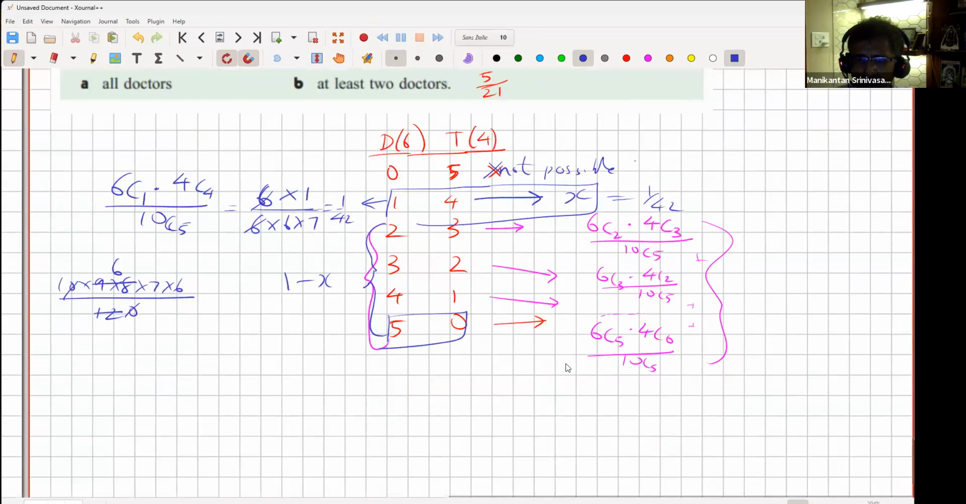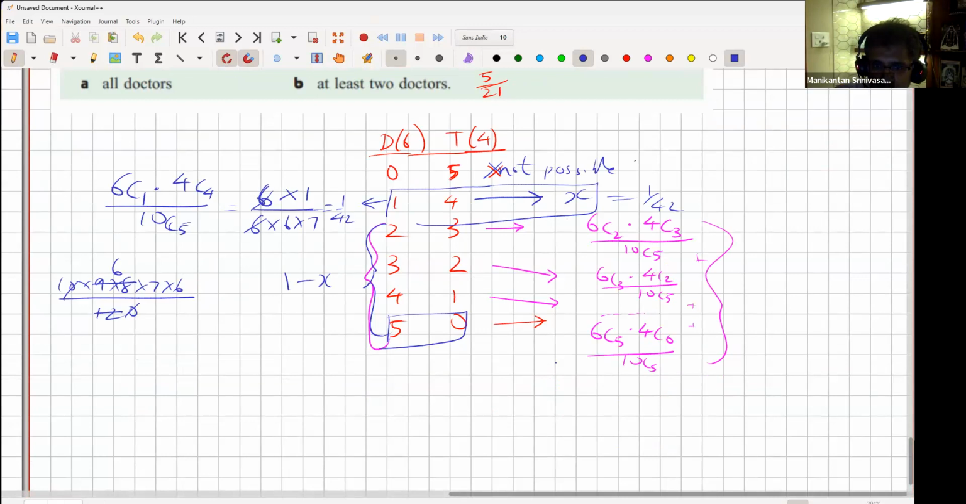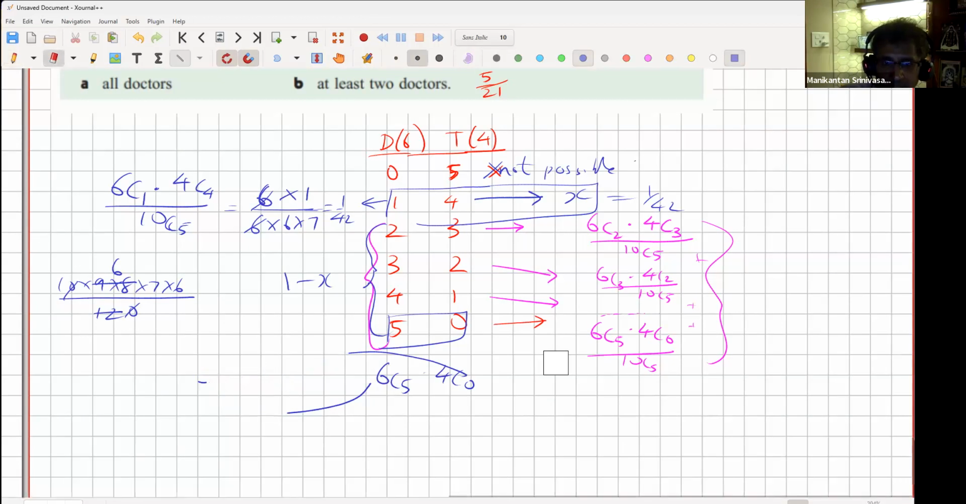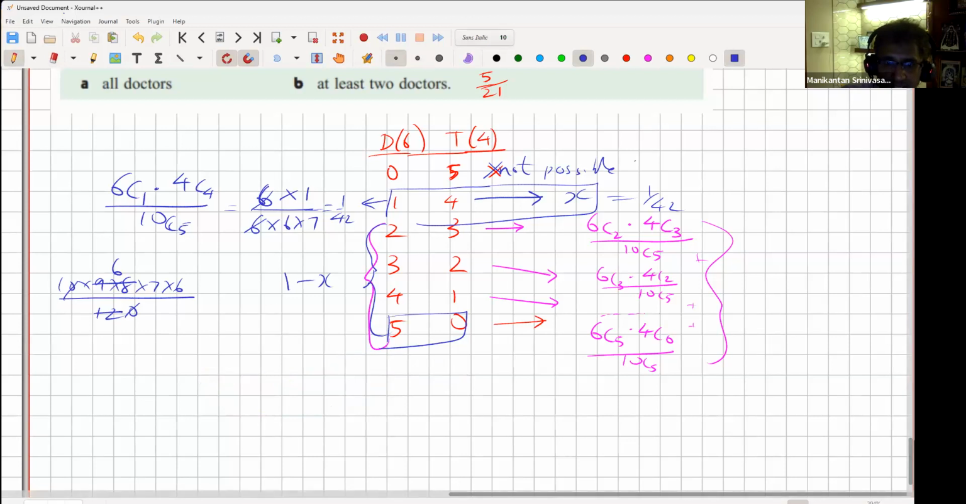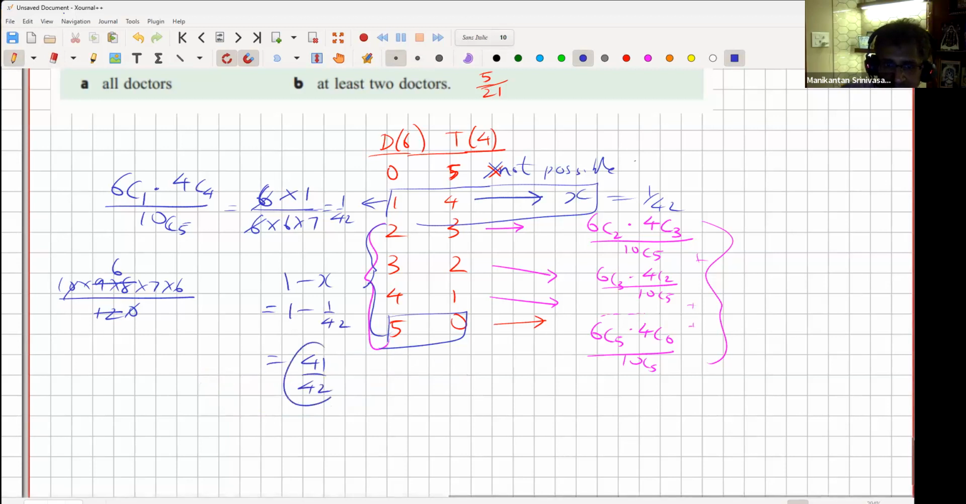And that was coincidental in a way. This last one was 6 choose 5 times 4 choose 0. Now for this one, I'm doing 6 choose 1 times 4 choose 4. 6 choose 1 was same as 6 choose 5. 4 choose 4 was same as 4 choose 0. Therefore, the answer for the 1/4 case was the same as the 5/0 case. Anyway, that was just a small observation. Bottom line, the case that we did not want, namely 1 doctor and 4 dentists, is 1/42. Therefore, the answer that we are seeking, which is 1 minus X, will be the rest, which is 41/42. Does it make sense, guys?